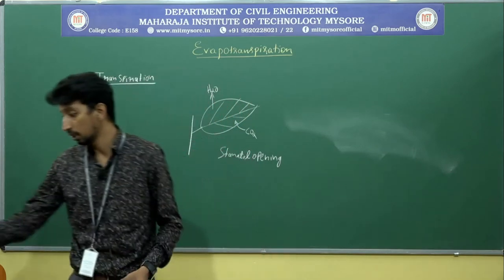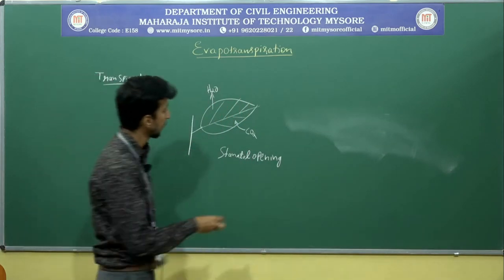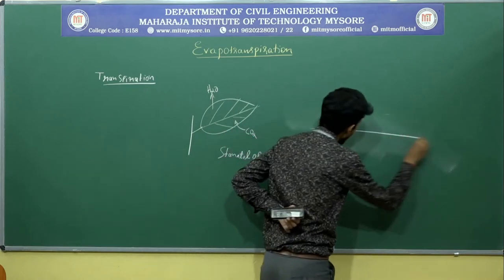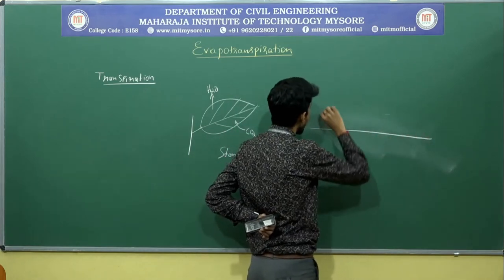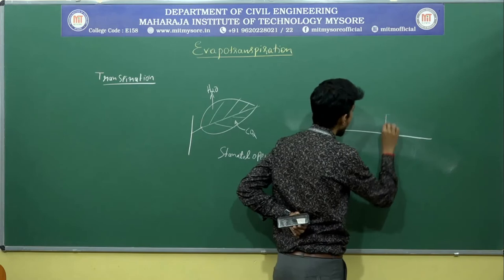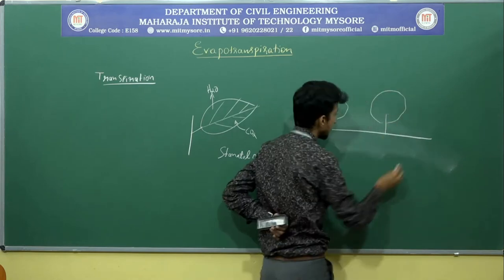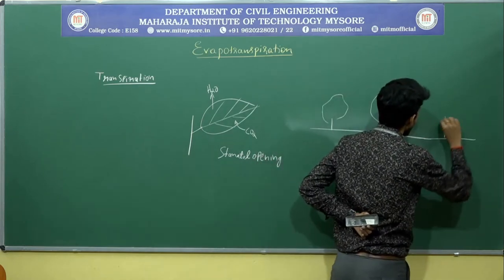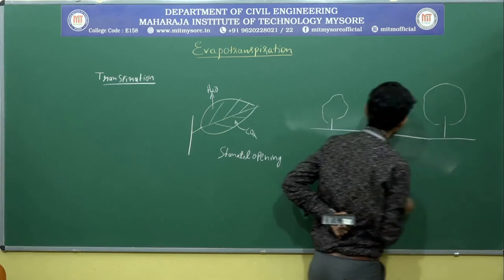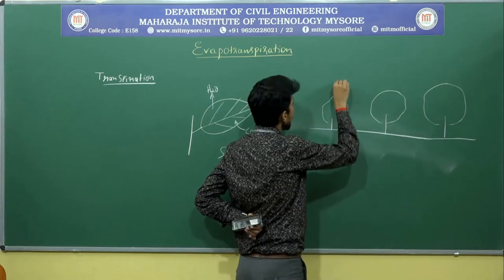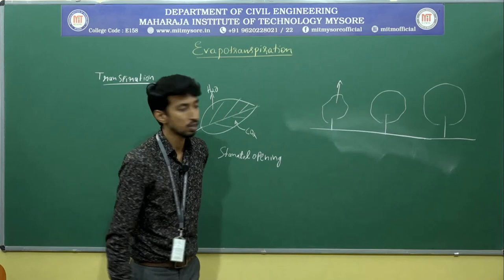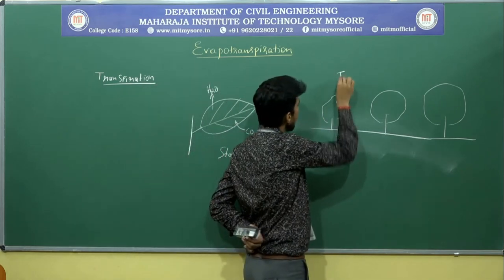Now we shall draw one typical diagram. Through these plants or vegetation, the transpiration will occur.